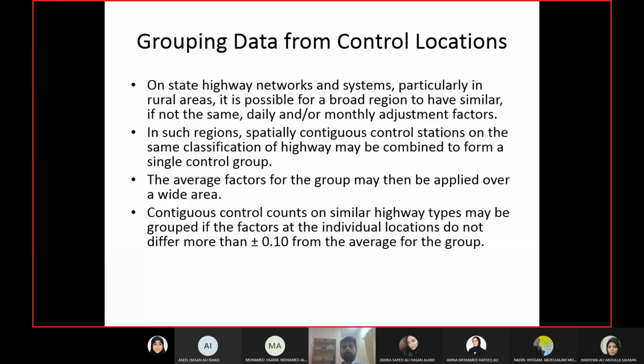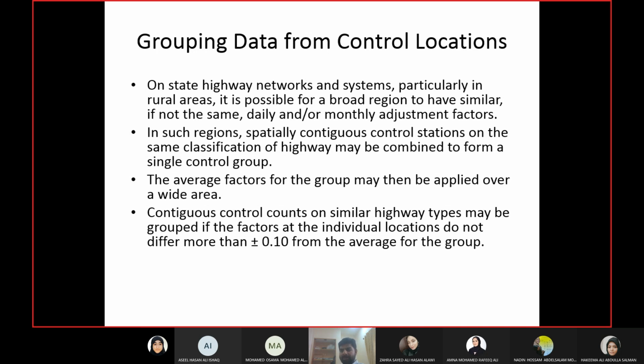We are going to continue with the topic which we started yesterday. If you remember, that was a topic about grouping of control count locations. Since every control count location will have a different set of adjustment factors, instead of having so many factors for the same day of the week or month of the year, you want to group them together. Instead of having 10 or 20 different values for Monday, we will have one value. Grouping means we will take an average.